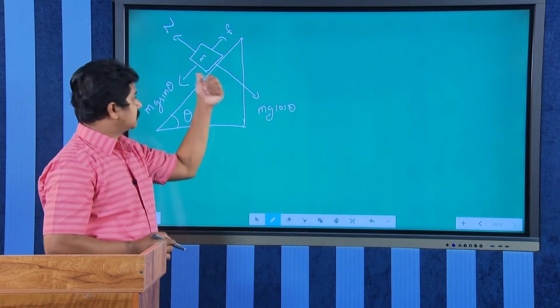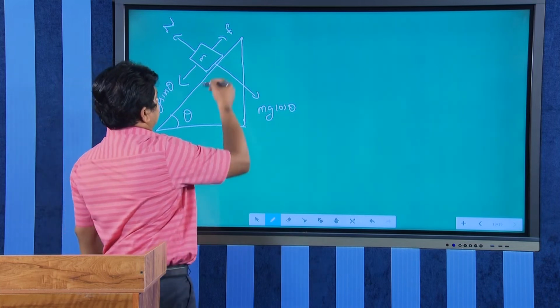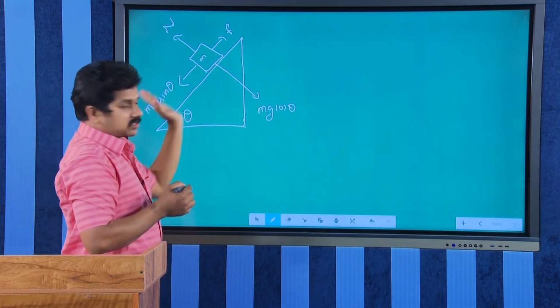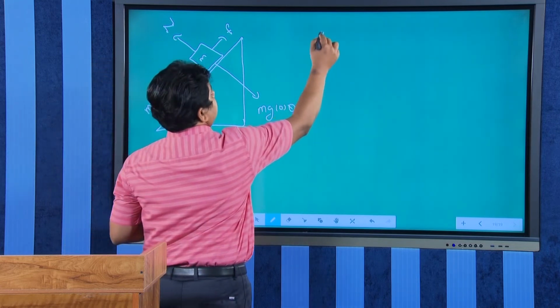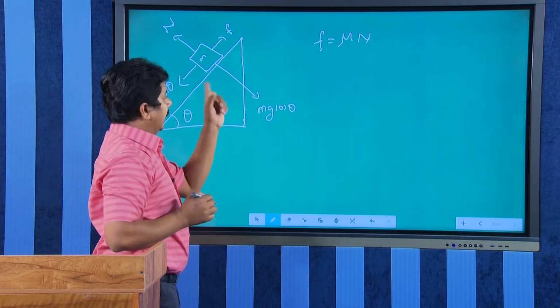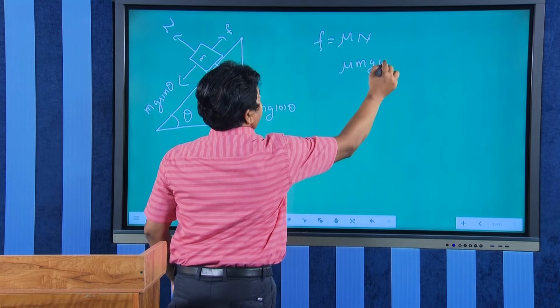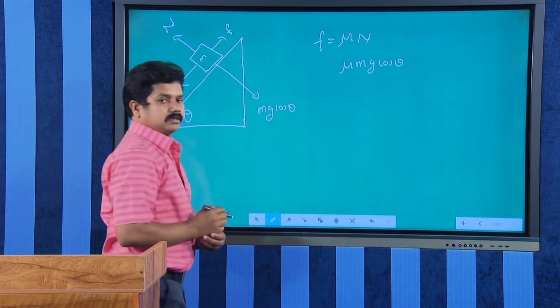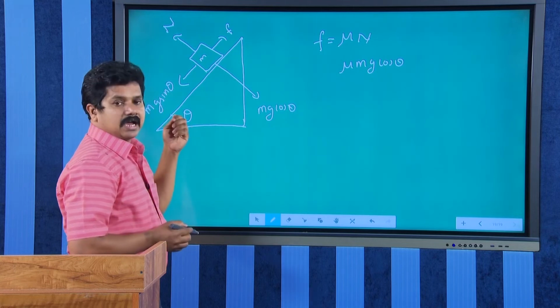The resolution of this we discussed already in the previous session. Here, when the block starts sliding, what will be the frictional force? The maximum value, that is mu into N. What is N in this case? mg cos theta. So, mu mg cos theta will be the friction. Now, when the block slides down, what will be the acceleration?